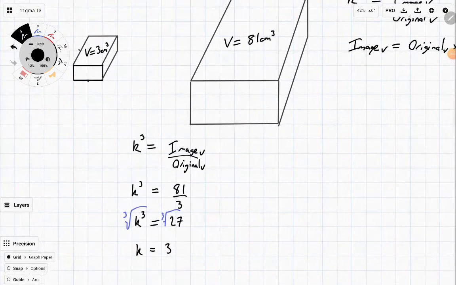meaning that if I had a side length of, say, 1 centimeter over here, the matching side length over here would be times 3, our k value, which would give us 3 centimeters. And so you can start to see how these sorts of things work. By tripling all three of the sides, the volume has been tripled 3 times, k to the 3. Alrighty, but we can also work the other way.